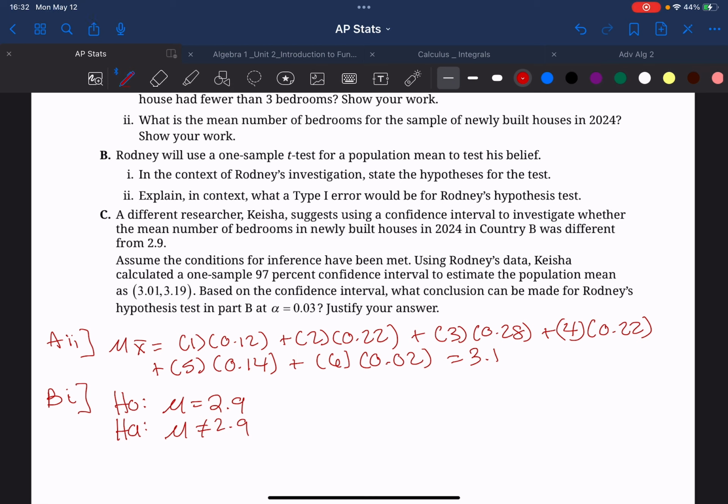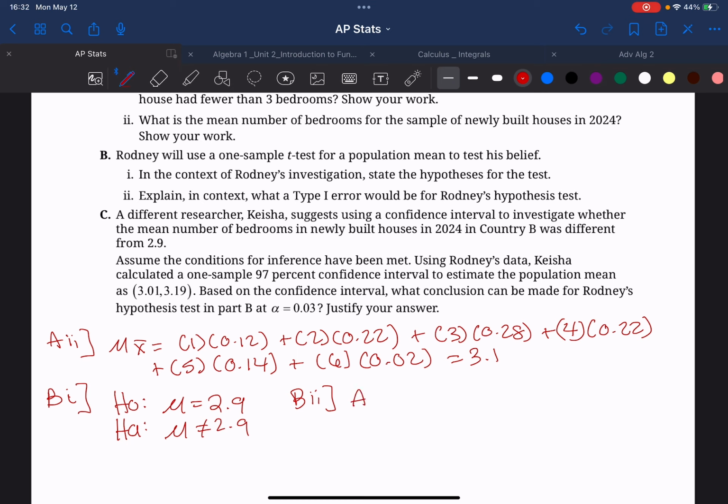B Part 2 says, explain in context what a type 1 error would be for Rodney's hypothesis test. So remember, a type 1 error is when the null hypothesis is true, but we choose to accept the alternative hypothesis.